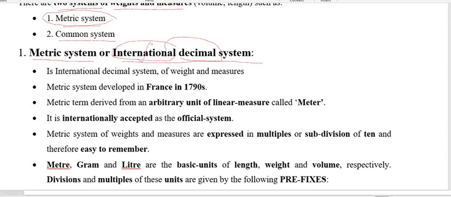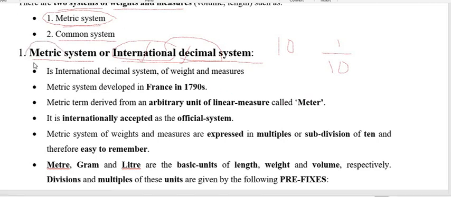Because this metric system is used internationally. And why are we calling it decimal? Because here we are using the 10, either multiplication of 10 or division of 10. So that is why this is called decimal system of weight and measure. And why are we going to call it metric system?